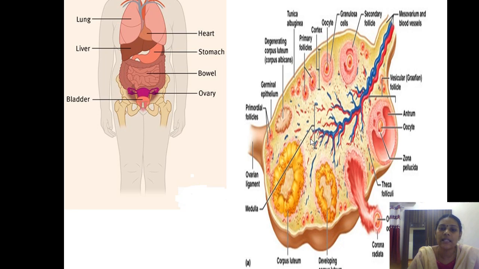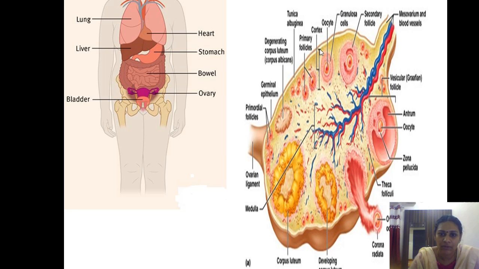As well as less connective tissue is present in the medulla. So the inner part is the medulla and the outer part is the cortex. The outer cortex has a yellowish appearance. The very first layer of the cortex is the tunica albuginea. You can appreciate here that the tunica albuginea is the first layer of the ovary, and from there to here, this full yellowish part is the cortex.